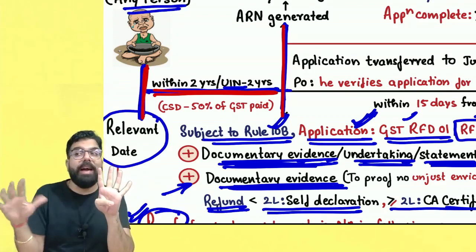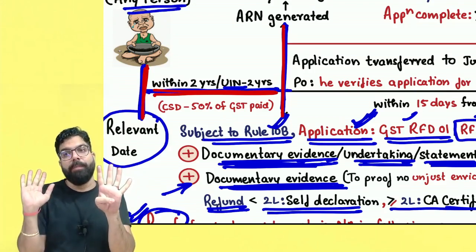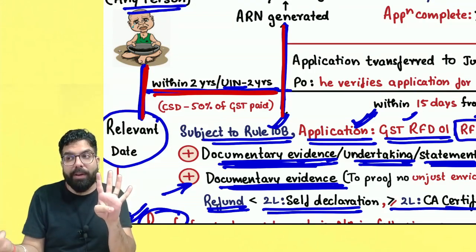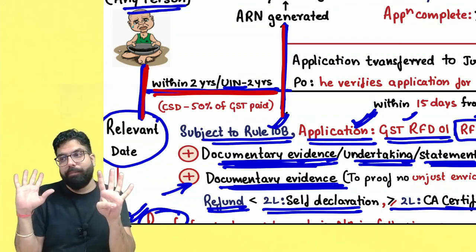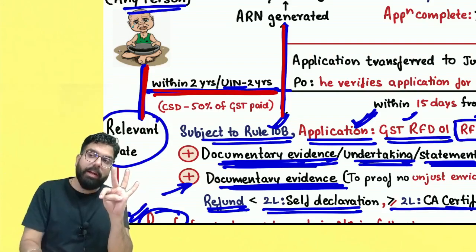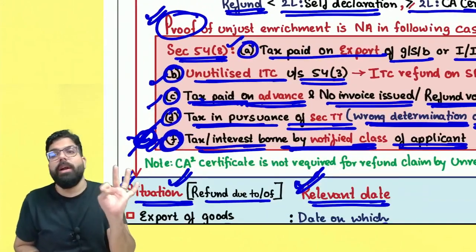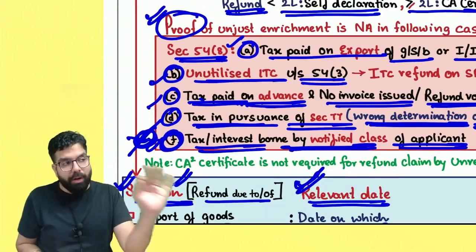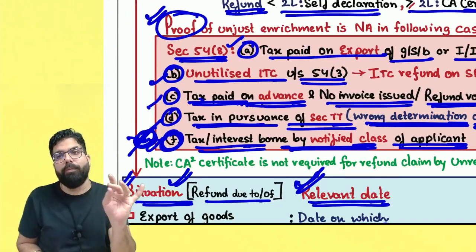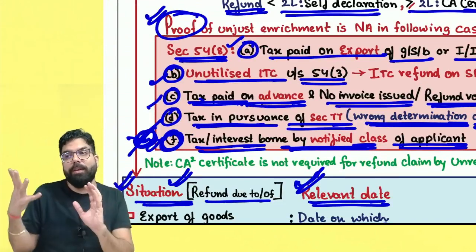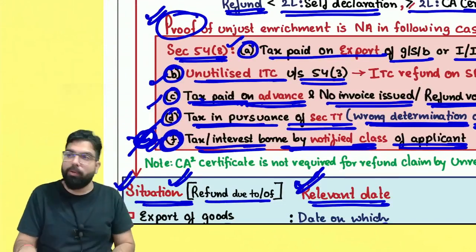Secondly, when you are claiming refund of unutilized ITC, in that scenario also proof of unjust enrichment is not required. Are we clear? The next one over here is third one. Sir, whenever you have paid tax on advances and now you have refunded the advance, in that scenario not required. Fourth one, everyone. Sir, wrong classification case. Fifth one, notified class of people case.